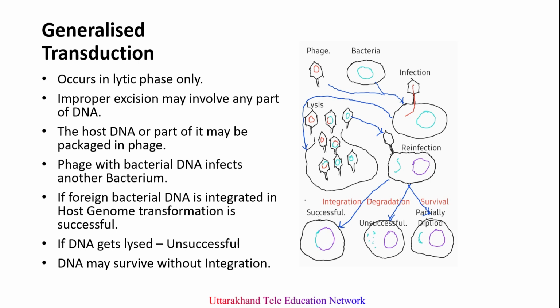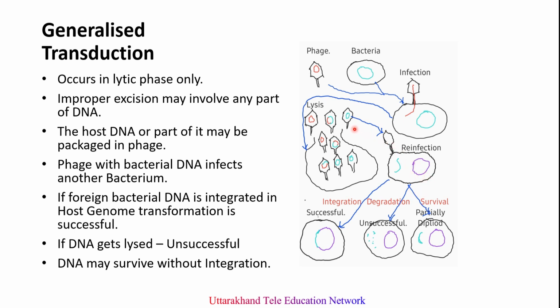Now, we will explain the lytic cycle again here. I already told you that in the lytic cycle there occur three kinds of situations: successful, unsuccessful, and survival. What happens when the phage containing bacterial DNA gets integrated into the host chromosome? It is a successful gene transfer because it forms a recombinant bacterial cell.